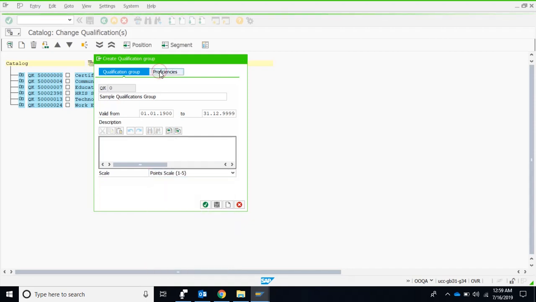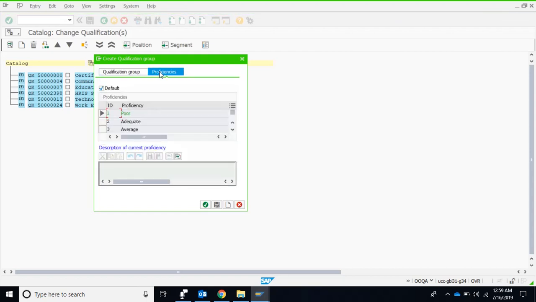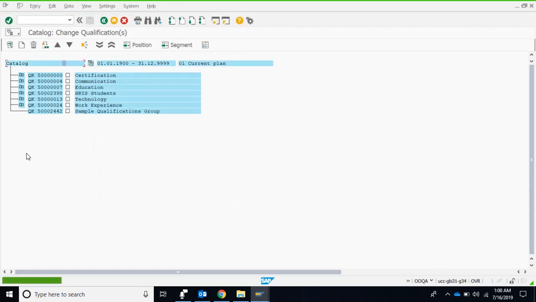And the proficiencies, by default, it has been suggested as one is poor. If you want to change any one of them, we can change it, right? But we are actually not interested in changing it, so we just save it. We don't even need to go to the proficiency step if we are not going to change it. So I saved it, I cross it, and you will see the new group is here. There is no plus sign here because currently there are no other groups or qualifications within this group.